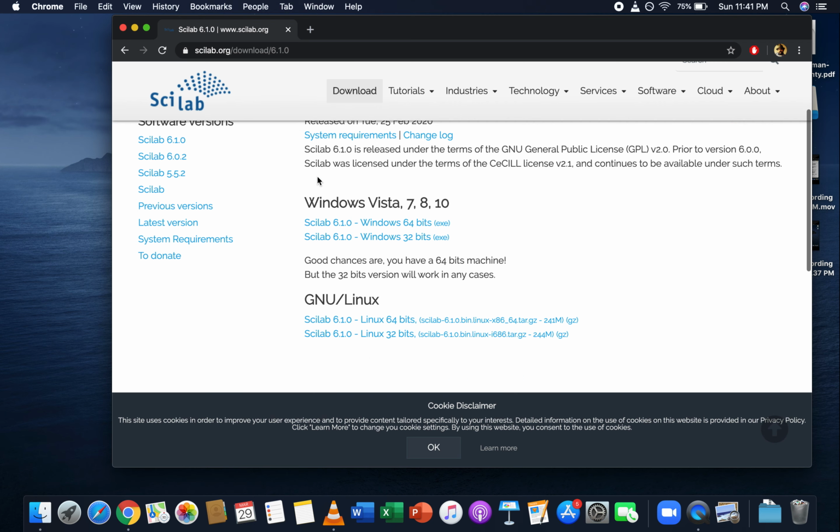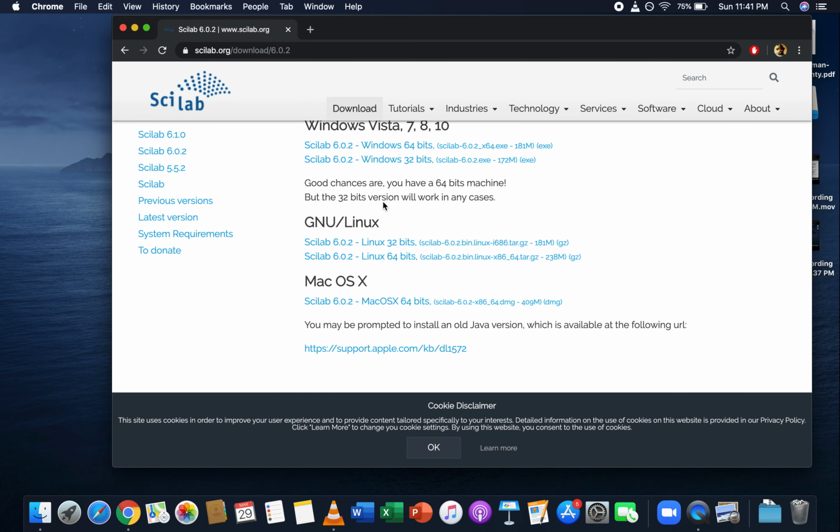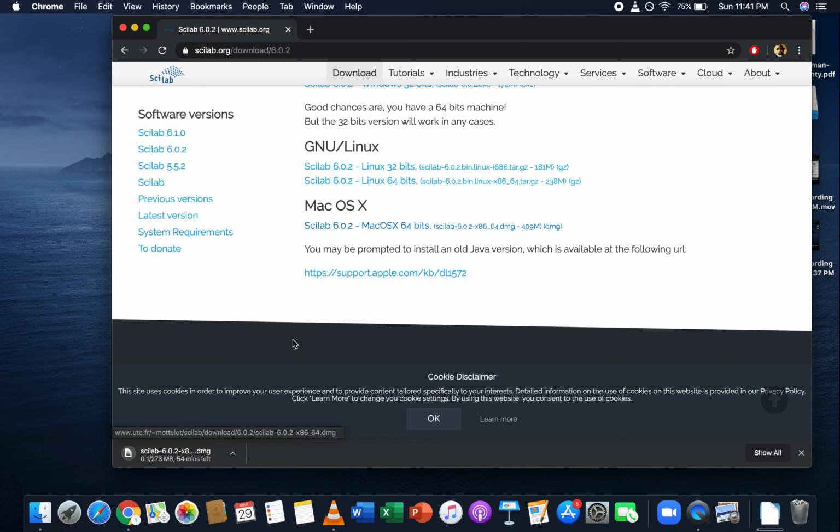The latest version is unfortunately only available in Windows and Linux. So we're going to have to go to version 6.0-2, find your Mac OS. You may be prompted to install an old version of Java. That's going to be lame. But that is sometimes how life works when you're using a Mac.